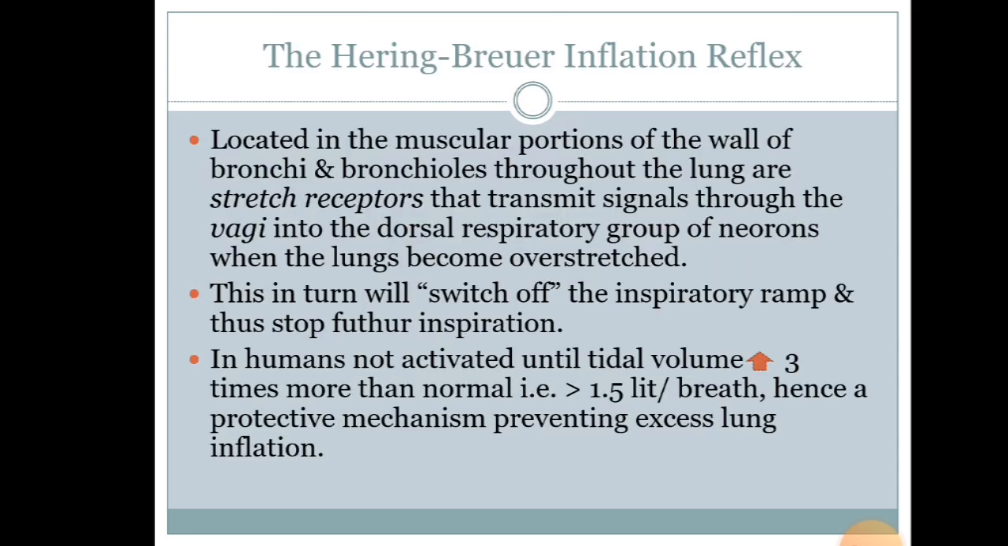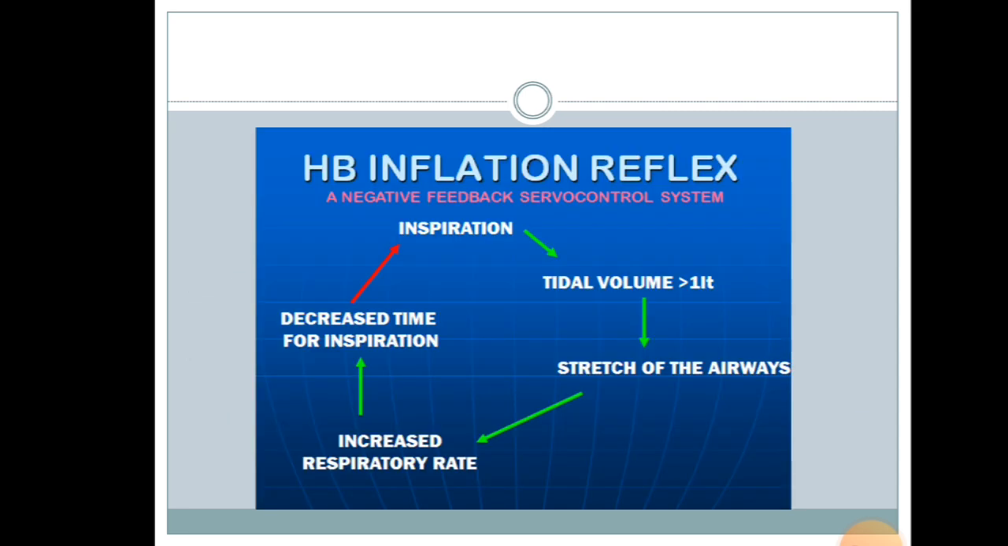Next, we have the Hering-Breuer inflation reflex, which is located in the muscle portion of the wall of the bronchi and bronchioles. Throughout the lung are stretch receptors that transmit signals through the vagi into the dorsal respiratory group of neurons when the lungs become overstretched. This in turn will switch off the inspiratory ramp. Basically, in humans it is not activated until tidal volume increases to three times more than normal. This is the diagram showing the Hering-Breuer inflation reflex.